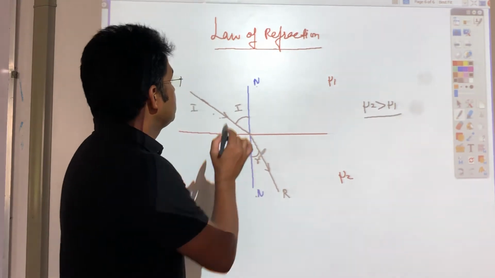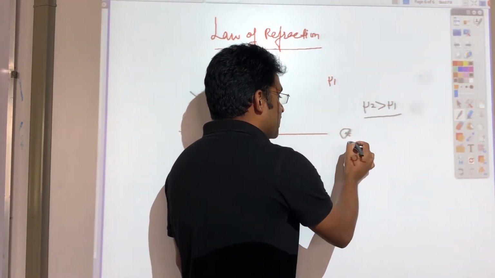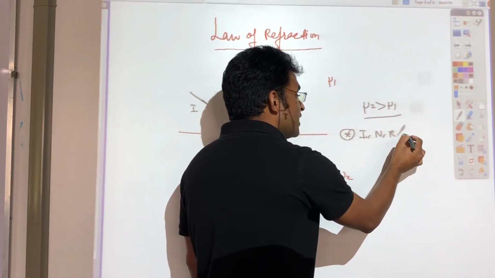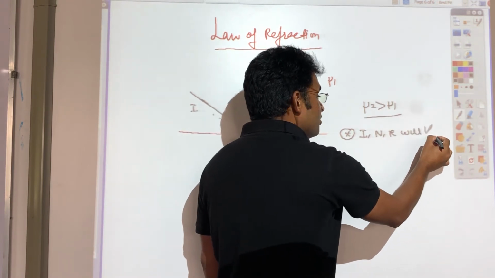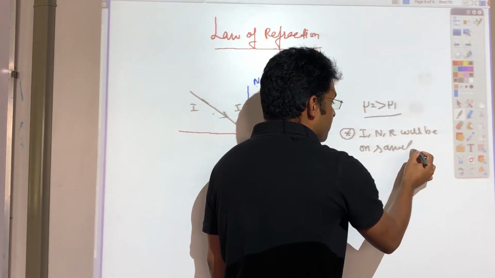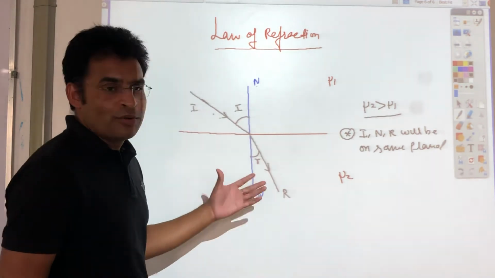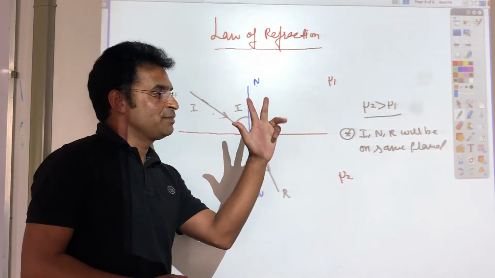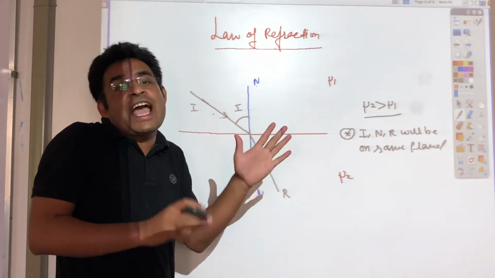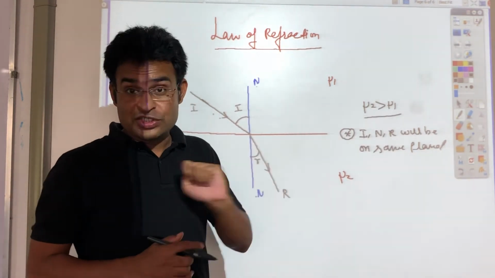So what is the law of refraction? The first law of refraction: the incident ray, normal, and refracted ray will be on the same plane. Means they will lie on the same plane, on the board only. This line won't be in 3 dimensions, it will be 2 dimensional. There won't be a Z axis, only X and Y axis. So this is the first law.